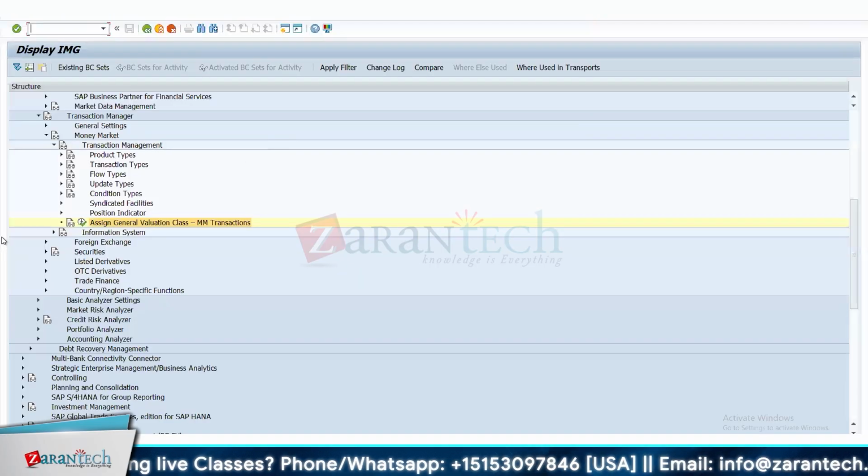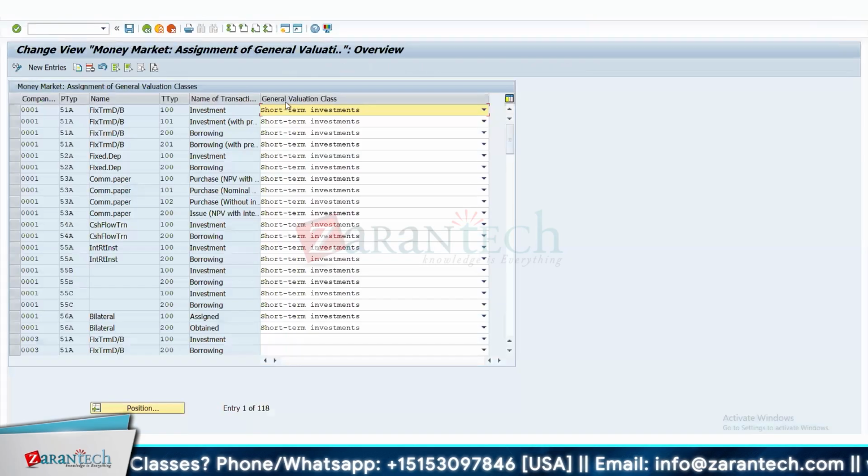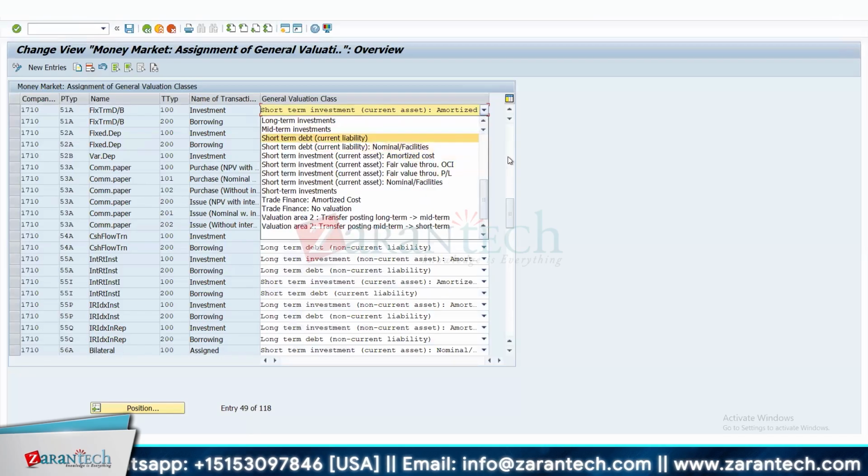So let us just go inside this. Let's just go to the 1710 company code. What does the valuation class control in the system? So the thing is, you may have multiple product types or transaction types, right?